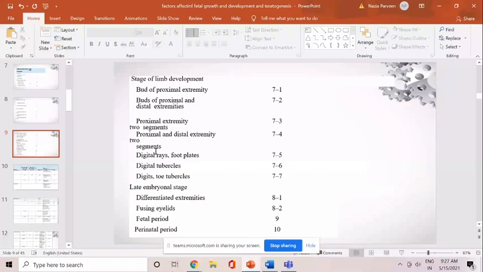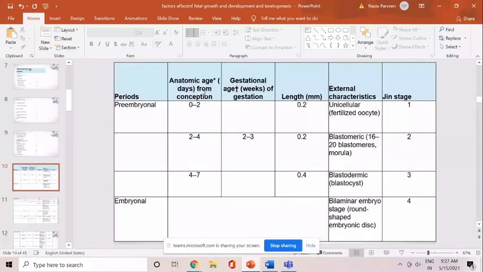But if we see according to the period of gestation, as I told you, it can be calculated from the day of fertilization or conception, or it can be calculated from the LMP. Obviously the gestation calculated from LMP will be more than the gestation calculated from conception. So it is always 2 weeks more than the gestation calculated from conception. So in this table, I am just trying to tell you the various sequences which are seen in the embryonic and fetal phase of prenatal life.